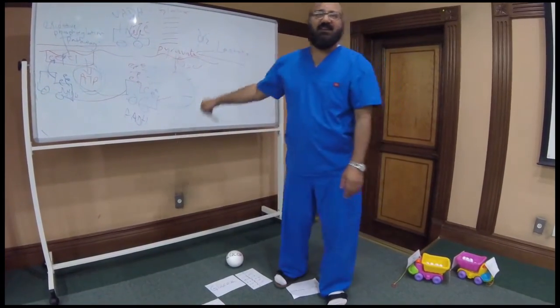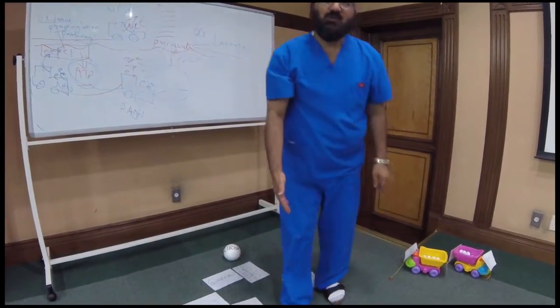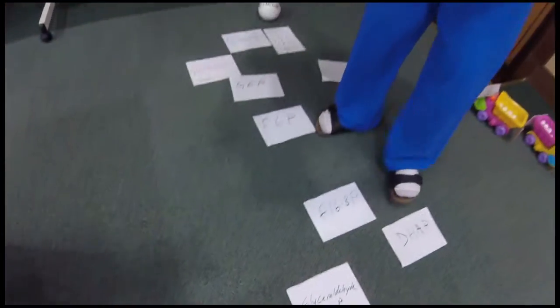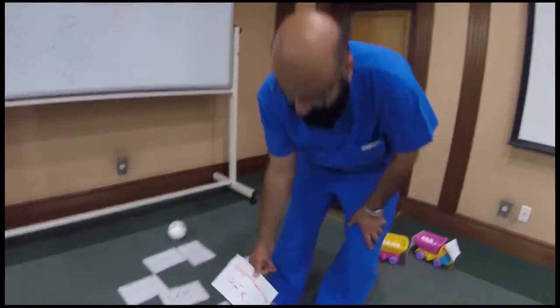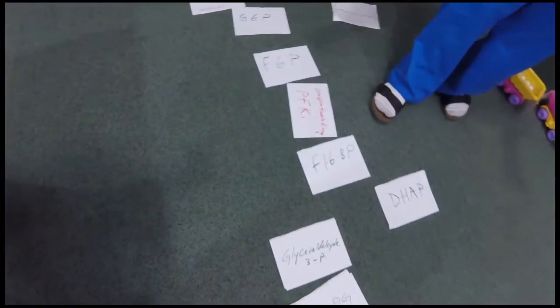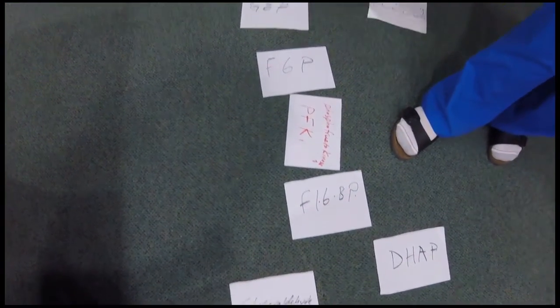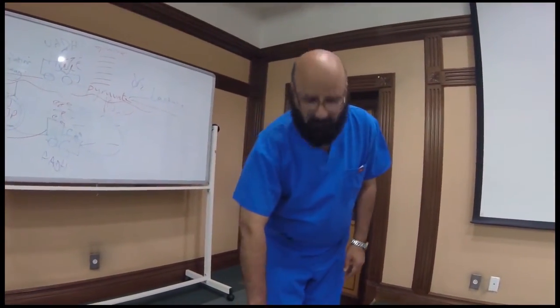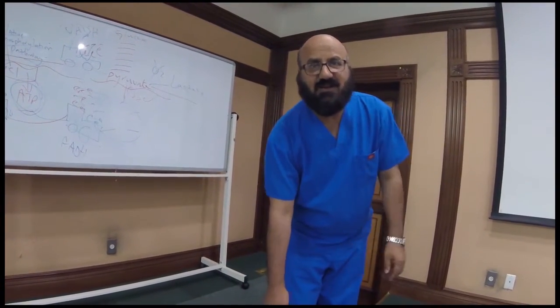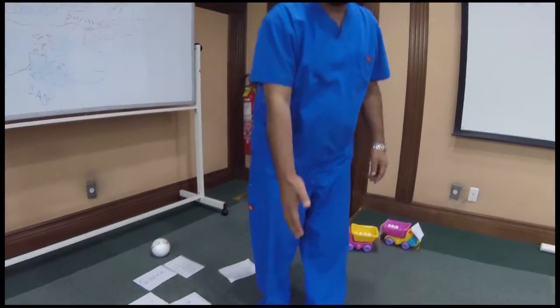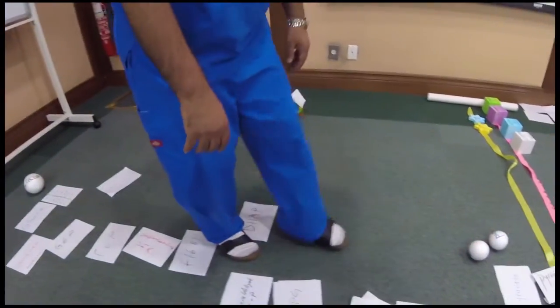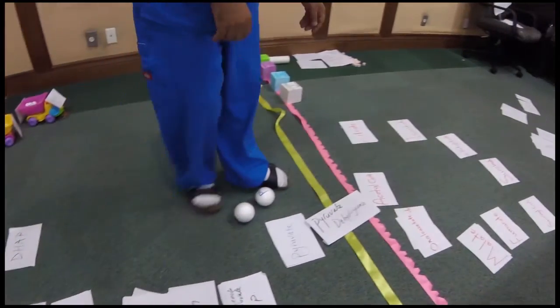Glucose 6-phosphate cannot get out. Then it becomes fructose 6-phosphate. Then it becomes fructose 1,6-bisphosphate through an enzyme called phosphofructokinase. This is PFK1. This is the rate limiting step. Details will be later, but this is the key reaction here. If you want to control this glycolysis, you can slow this enzyme. If you want to increase glycolysis, you increase this enzyme. Then we go down, smaller structure, smaller structure, until we reach pyruvate.